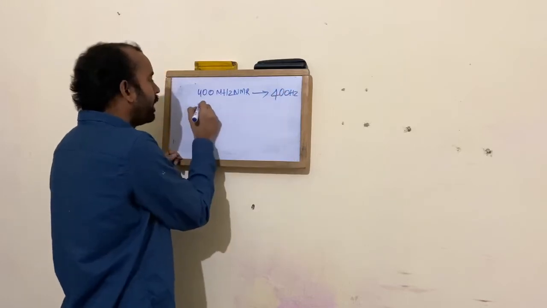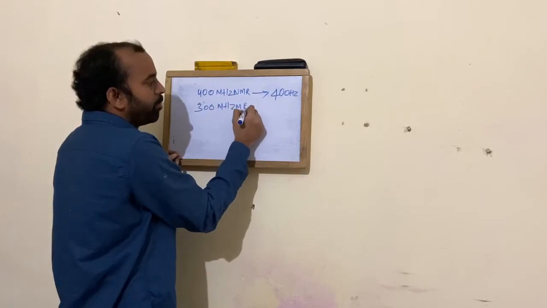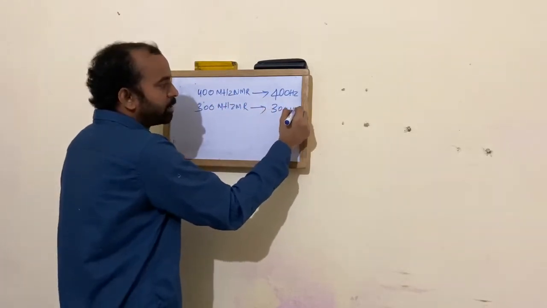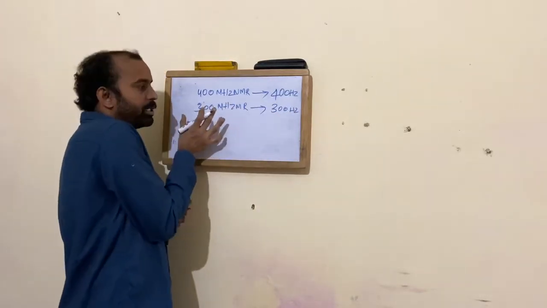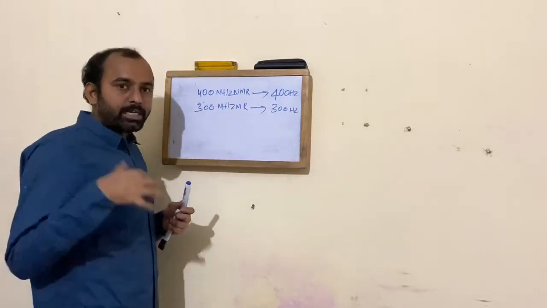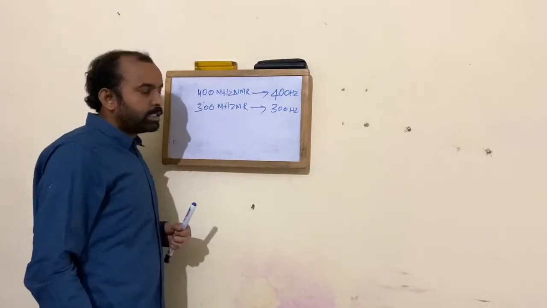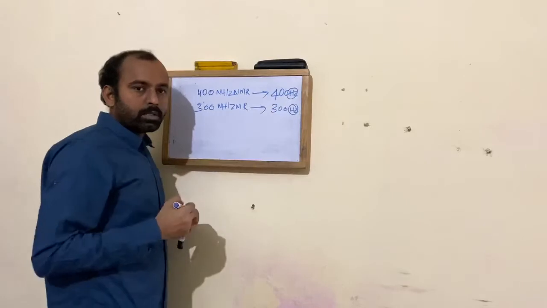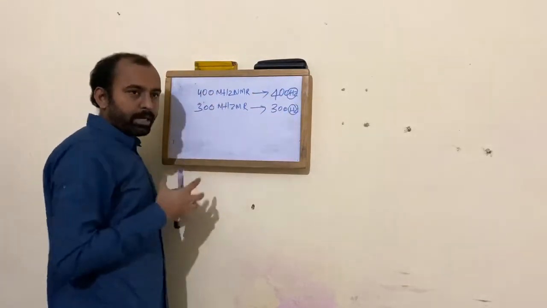Suppose you take a 300 megahertz NMR, the frequency required for excitation of your proton NMR is again 300 hertz. So this is the fundamental transformation from your NMR instrument to the proton NMR. That means whenever you change an instrument, the shift value of an NMR signal changes with respect to the value in hertz. So this shift is field dependent.